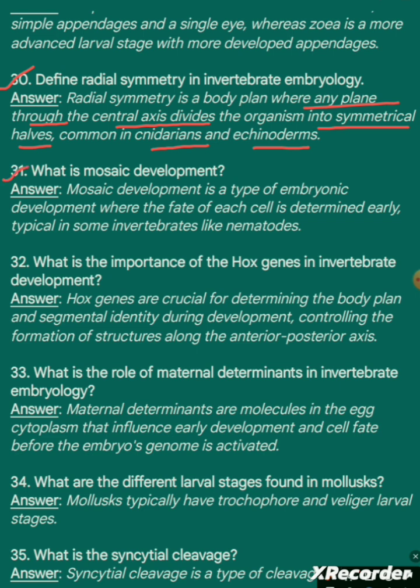Question 31. What is mosaic development? Answer. Mosaic development is a type of embryonic development where the fate of each cell is determined early, typical in some invertebrates like nematodes. Question 32. What is the importance of the Hox genes in invertebrate development? Answer. Hox genes are crucial for determining the body plan and segmental identity during development, controlling the formation of structures along the anterior-posterior axis.